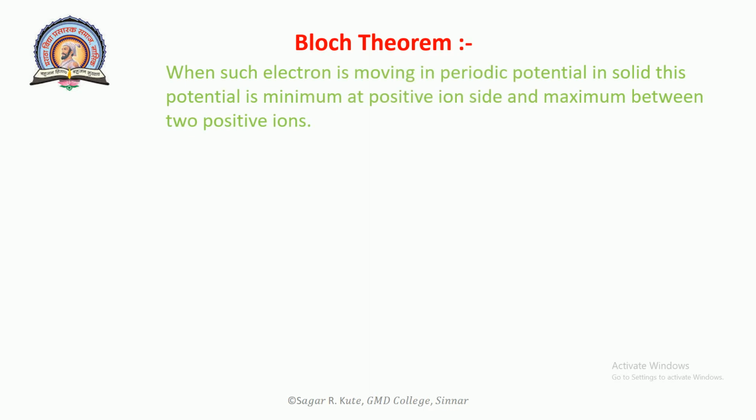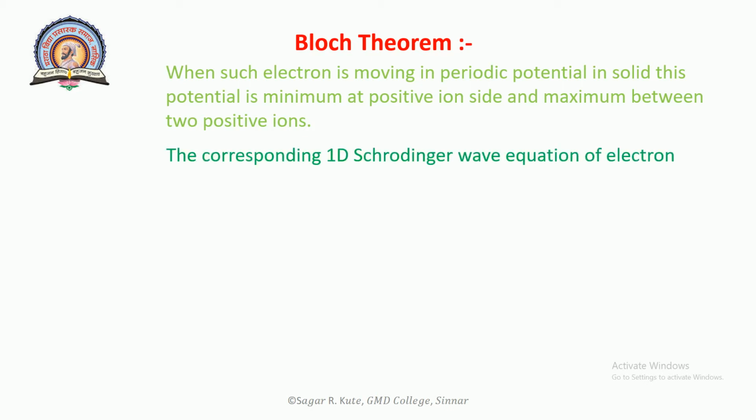When such an electron is moving in a periodic potential in a solid, this potential is minimum at the positive ion site and maximum between two positive ions. The corresponding one-dimensional Schrödinger wave equation of the electron is d square psi upon dx square plus 2m upon h cross square bracket E minus V of x bracket complete psi is equal to 0. That will be equation number 1.